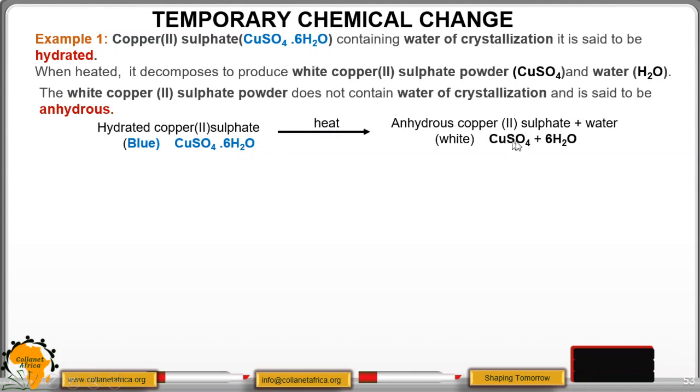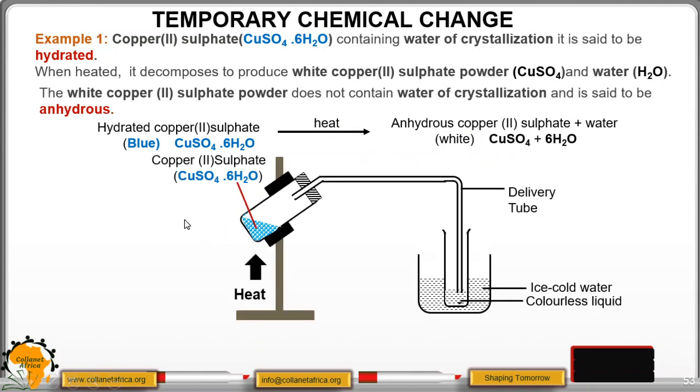When you heat, it loses the water of crystallization to form white copper(II) sulfate. In this setup, when you heat, the water of crystallization escapes through the delivery tube and is cooled down to water, which is a colorless liquid.